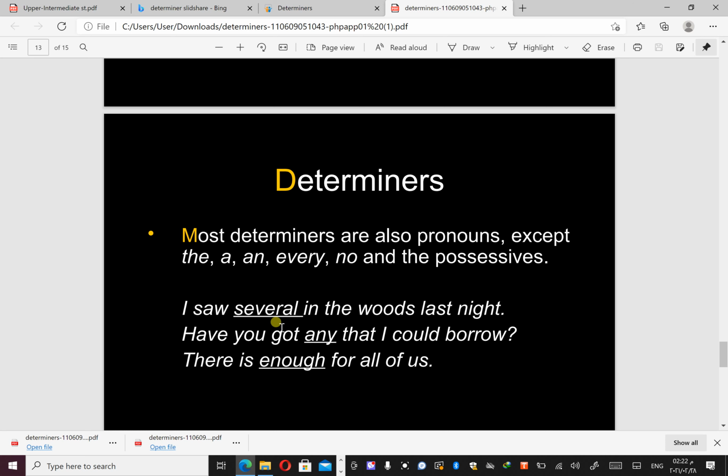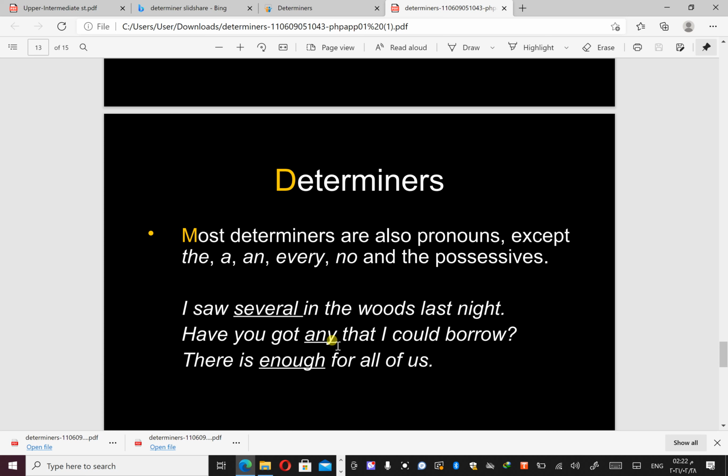I saw several in the woods last night. Here, several is not a determiner but is treated as a pronoun.